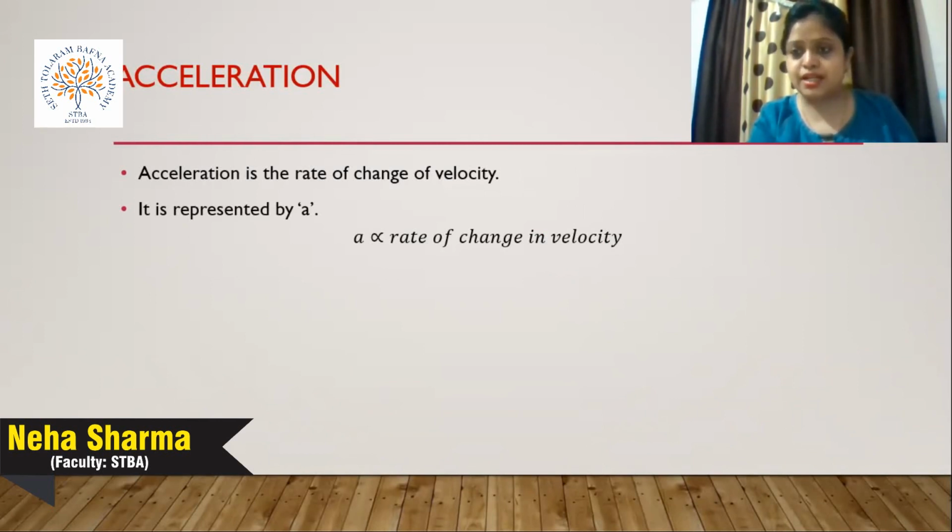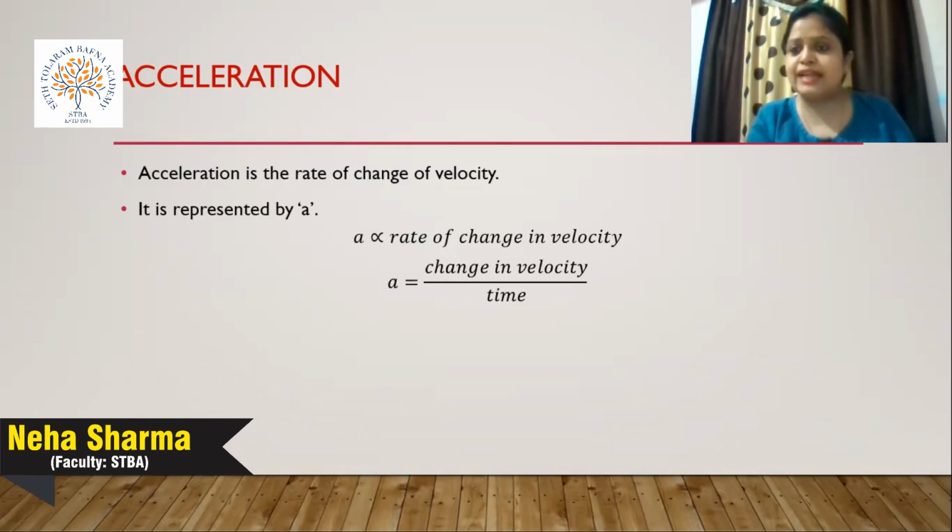In physics, it is represented by a small a. So acceleration is directly proportional to the rate of change in velocity. The term rate is related to some quantity changing with respect to time. So acceleration is the rate of change of velocity, meaning velocity changes with respect to time. Acceleration is defined as change in velocity per unit time, which means delta V by delta T: final velocity minus initial velocity divided by the difference between the two times.